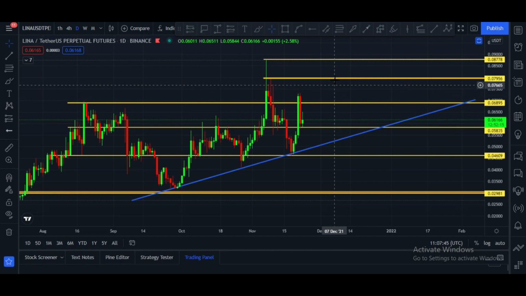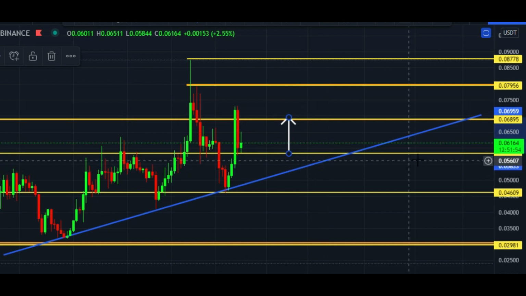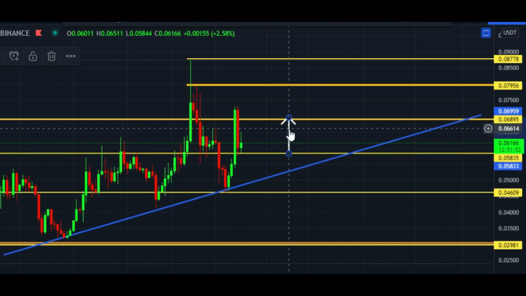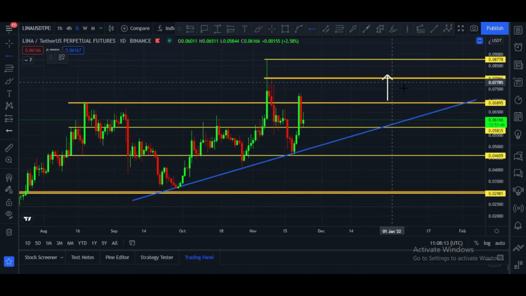And after getting a top at the 8.77 cents price area, Lena is at the 6.1 cents price area, and this is a very important support at the 5.83 cents price area. If it holds this support and moves towards the upside, in that case it will break this horizontal resistance, which is at the 6.89 cents price area. After that, our target will be like this. This will be the target: 7.95 cents, you can say 8 cents. 8.1 cents, and after that 8.7 cents will be our second target.